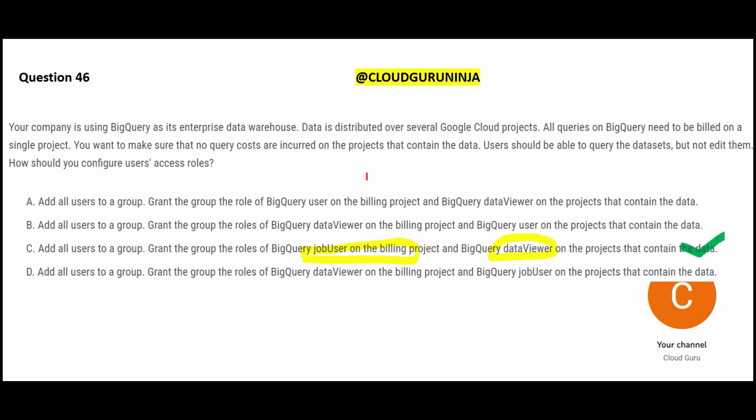Okay. So being a user on the billing project will not help here. Being a data viewer will not help because in this case, I will be billing on your data. So you would get the bill, I will not get the bill for accessing it. So that will be wrong. Similarly here, being a data viewer on the billing project, that means I will not be billed for anything. If you own the data, you will be billed for it. That is not what we want. If you own the data and you are sharing it with others, the people who use your data should be billed for it. Hence, option C is our answer in this case.